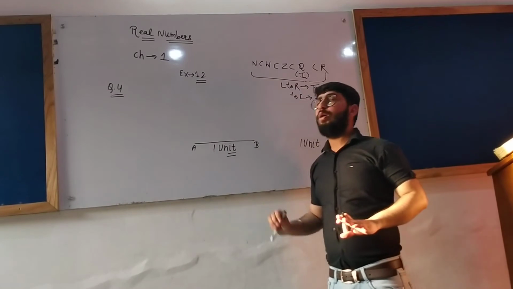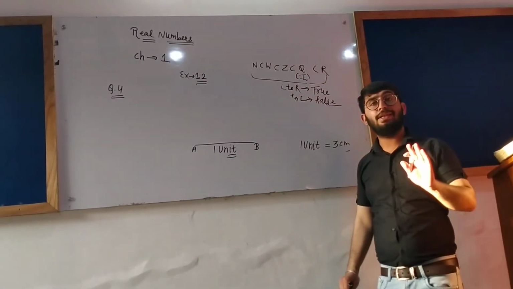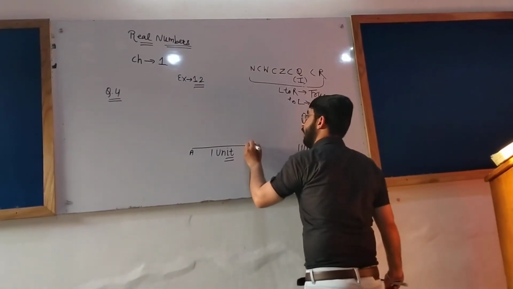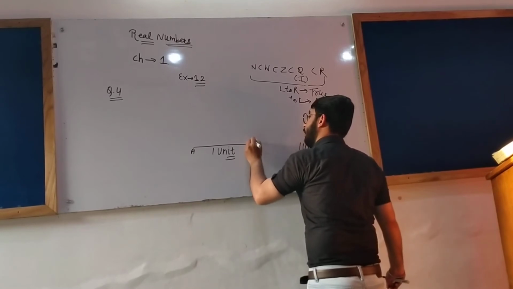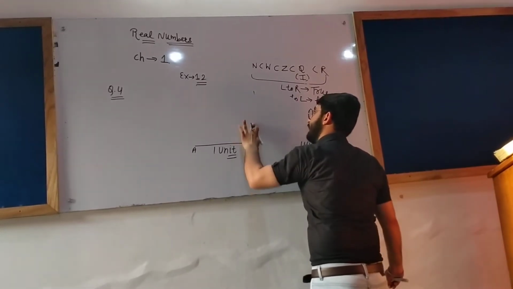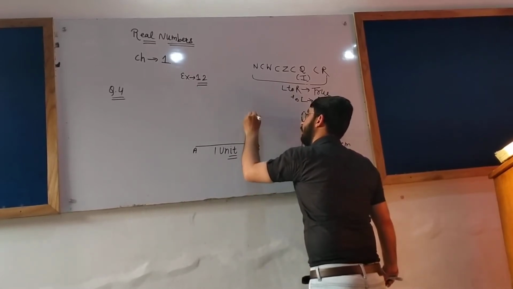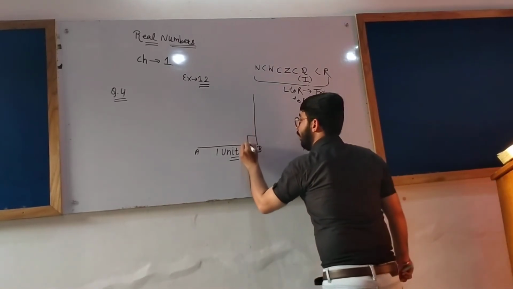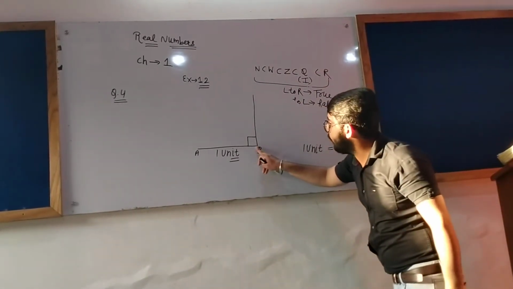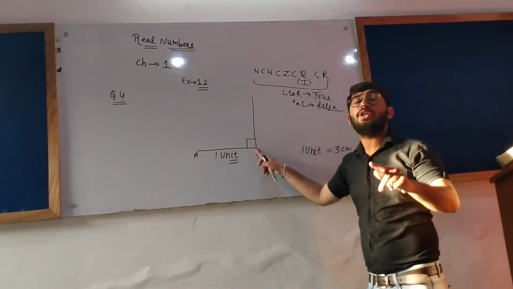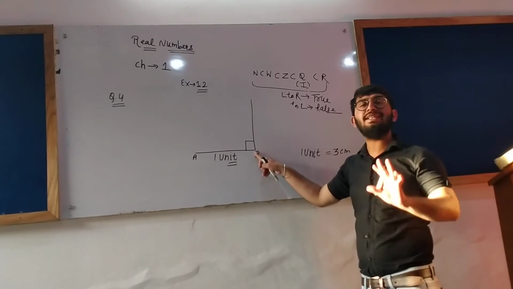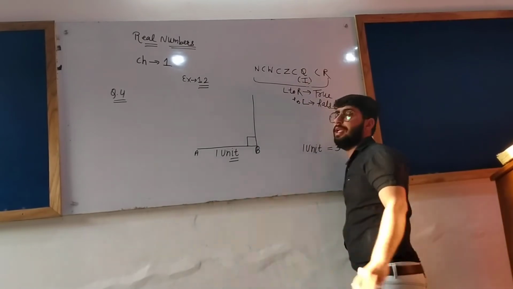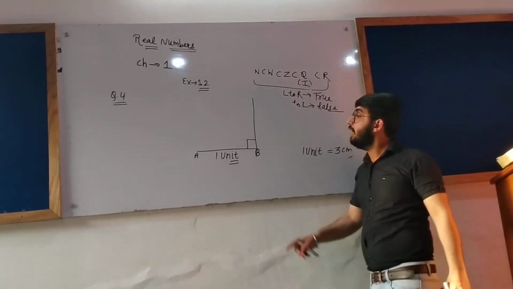With the help of protractor, draw an angle of 90 degree on the point B. Draw a 90 degree angle with the help of protractor, keeping your protractor on the point B. Wherever you keep your protractor, it is taken as the center. So you have drawn a 90 degree angle here with the help of protractor at point B.